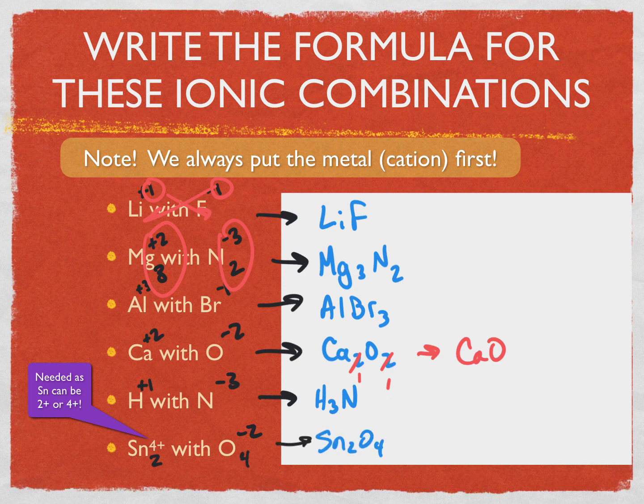And some people will just write that down and walk away from that. But remember, with the same situation as the CaO situation, if it can be reduced or divided by the same number, then you should reduce it to the lowest ratio. And this is an example where you should reduce it to the lowest ratio. And so Sn2O4 should be reduced to SnO2. And that is how you write ionic formulas given the charges, combining them in the lowest ratio in order to reduce the charges so that you achieve electroneutrality.